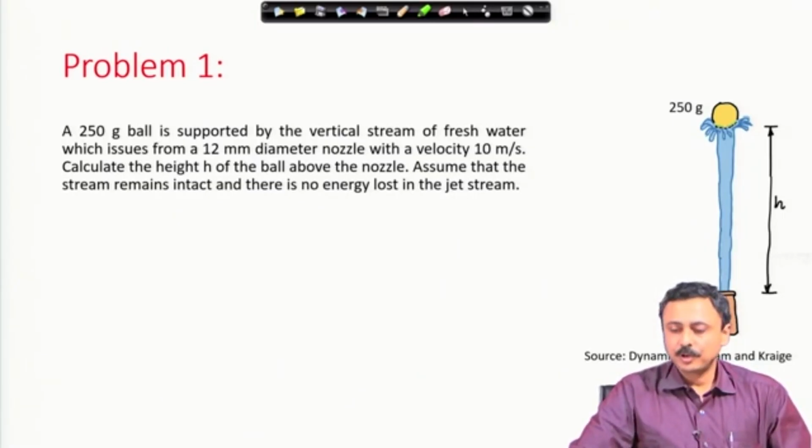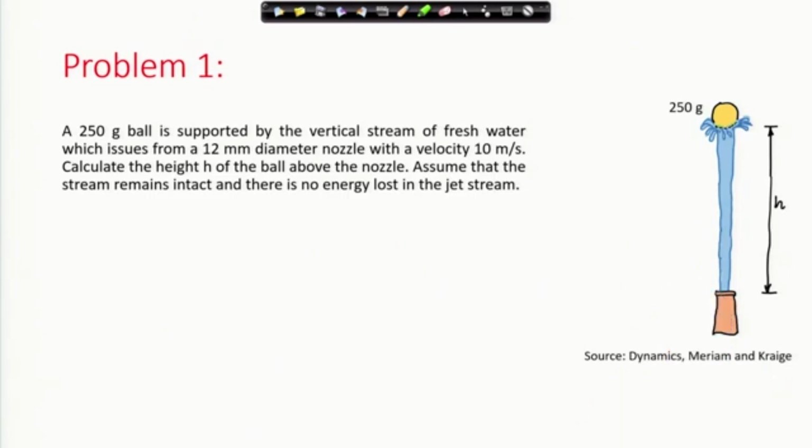This problem is sourced from the book of Meriam and Craig. A 250 gram ball is supported by a vertical stream of fresh water which issues from a 12 millimeter diameter nozzle with a velocity of 10 meter per second. Calculate the height h of the ball above the nozzle. Assume that the stream remains intact and there is no energy lost in the jet stream.